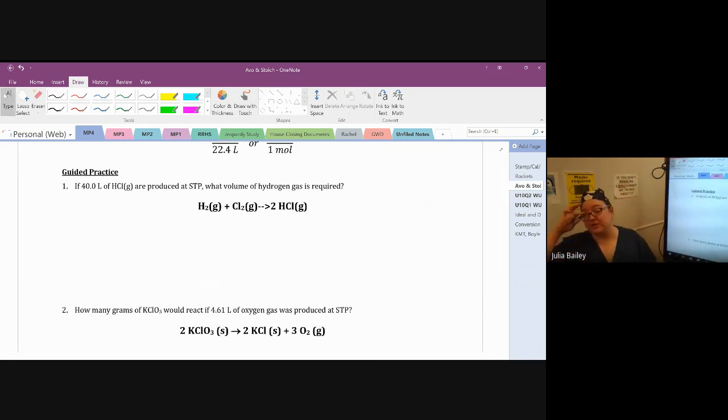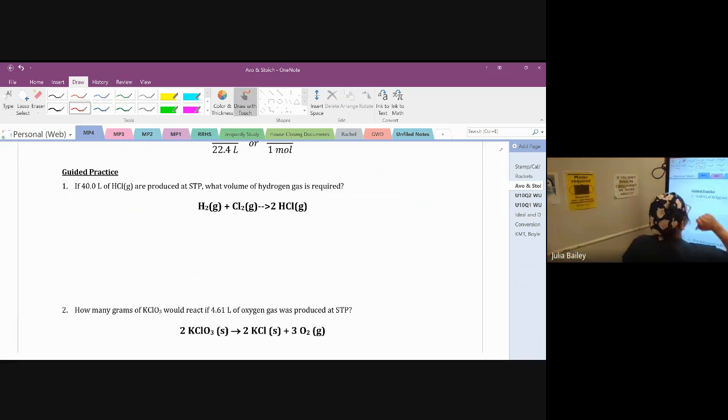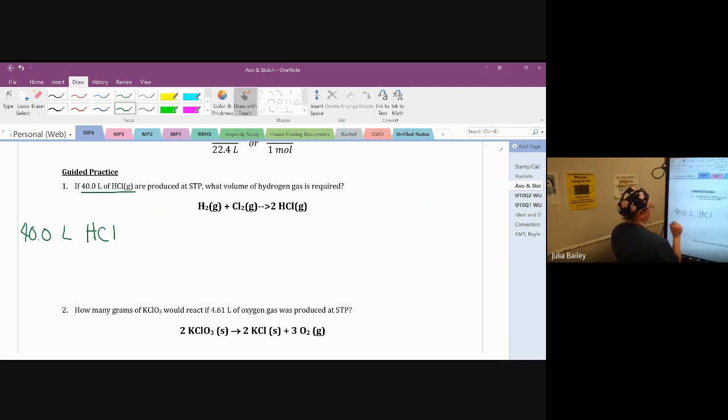You may remember our handy dandy friend, the mole bridge. If we look at this first problem, we're given 40 liters of HCl, a gas. So I'm going to do 40.0 liters of HCl. That's my given. This is going to be times some fraction. And then they're asking me to find an unknown, hydrogen. So we're going to go from our given HCl into the unknown hydrogen.